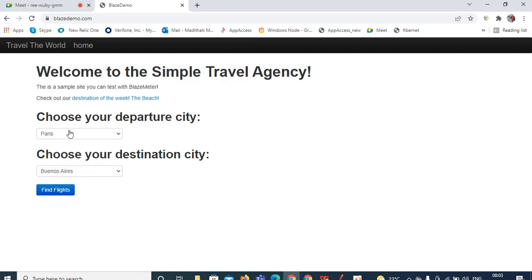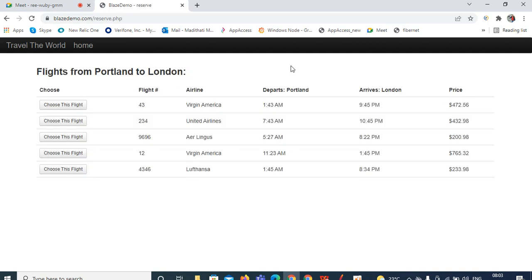What I am doing here is selecting the departure city as Portland. You can select anything. Choose your destination city as London. So I am traveling from Portland to London, and now I am checking for the available flights. Click on Find Flights so that you can see all the flights available to travel from Portland to London. Those details you can see here.